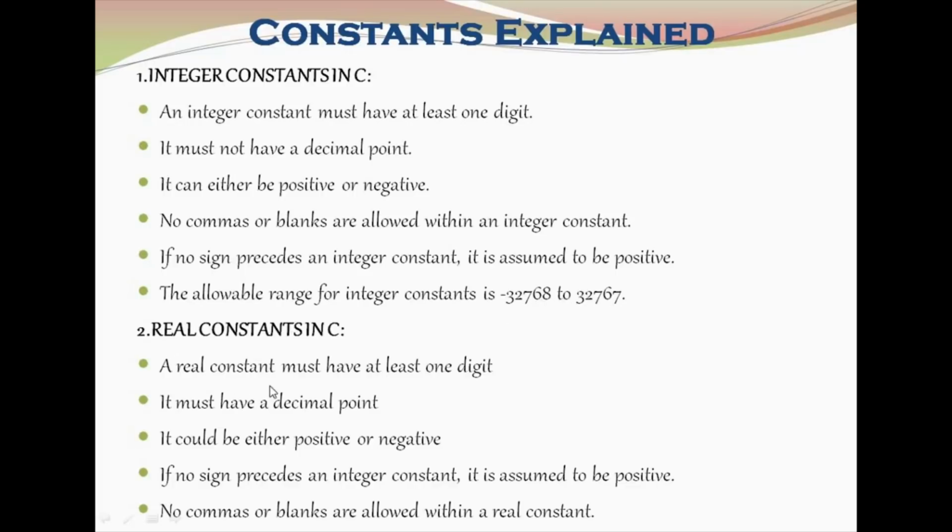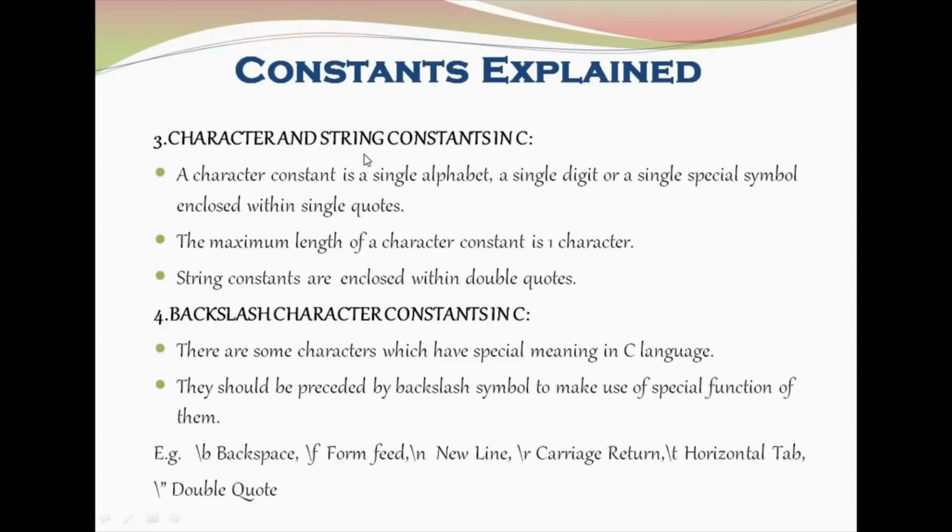Coming to real constants, real constant means numbers, whole numbers with a decimal point. It can be either positive or negative, and here also if no sign is before the number, then it is considered as a positive number, and no commas or blank spaces are allowed within the real numbers. Coming to character and string constants, character constants in C are declared by having only one character within single quotes. String constant can be defined as some number of words within double quotes. That is going to be string constant.